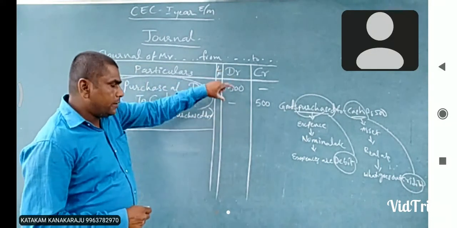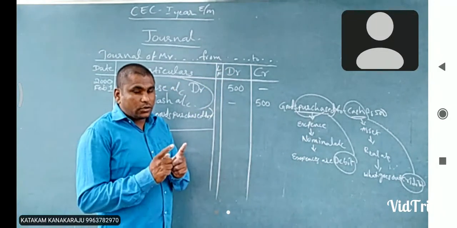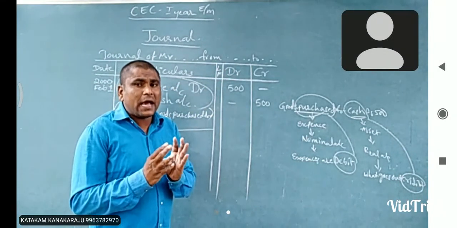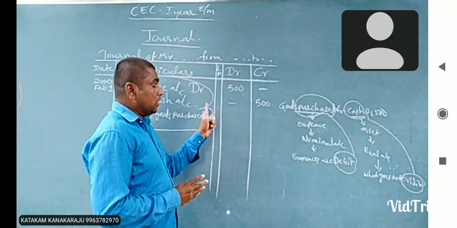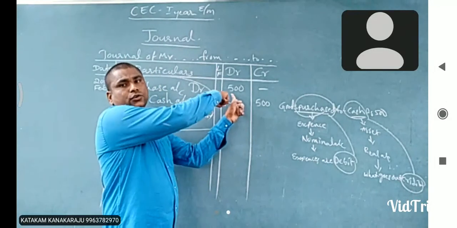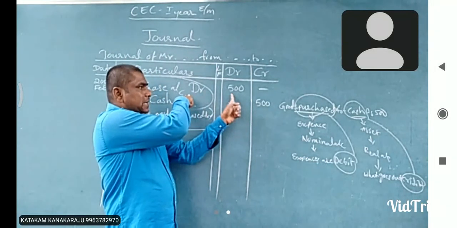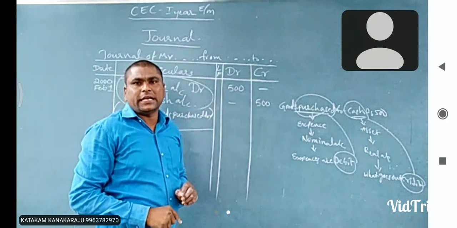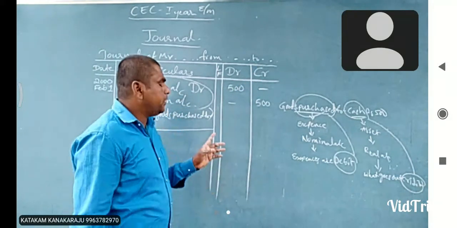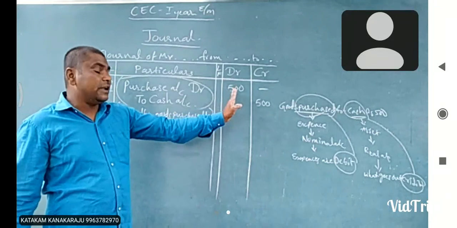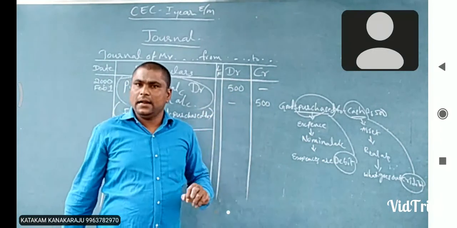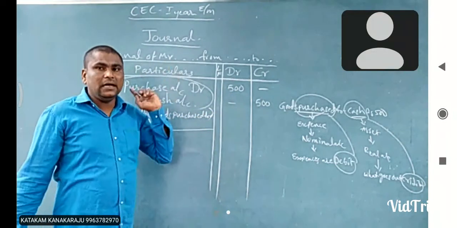Okay, and debit means the amount. How much amount we are debiting into this account will be on the debit side. We are showing this amount in the purchase account, and the credit is also the same. How much amount we credit to this account will be shown on the credit side. The debit side amount and credit side amount, okay, this is the journal.